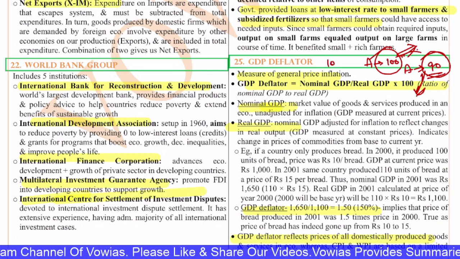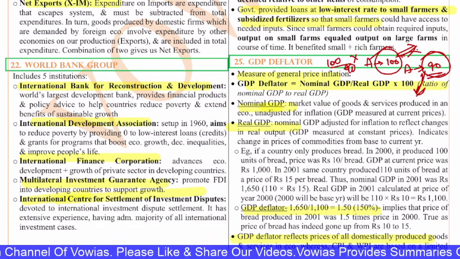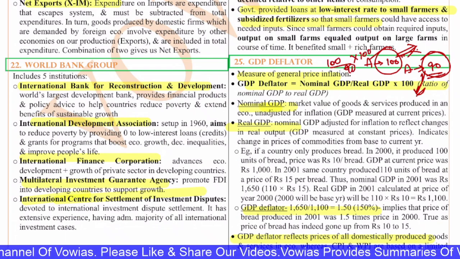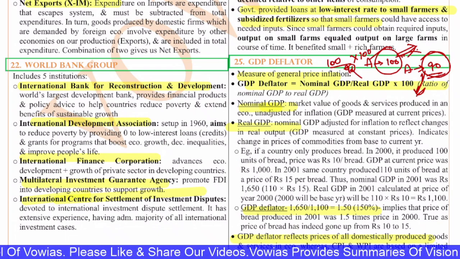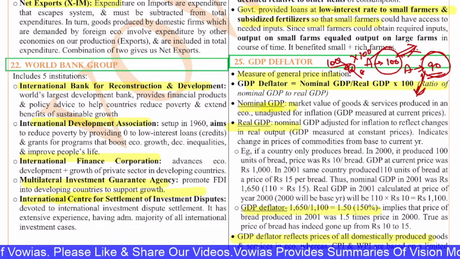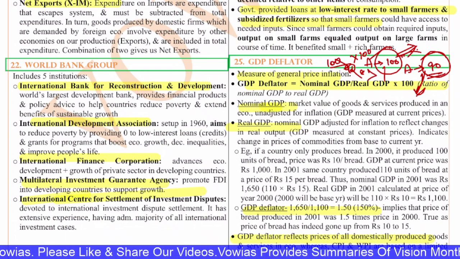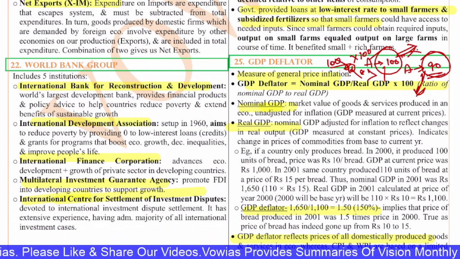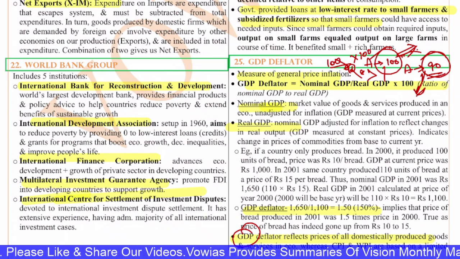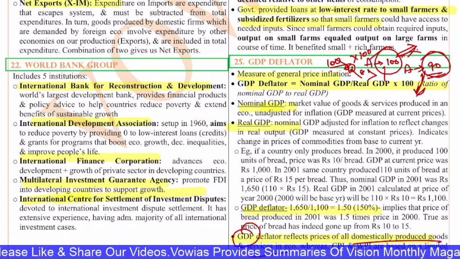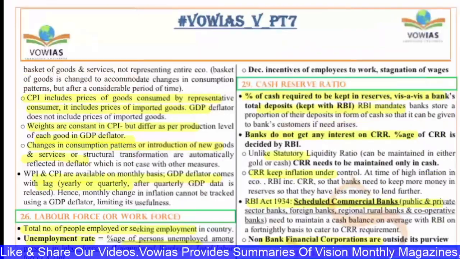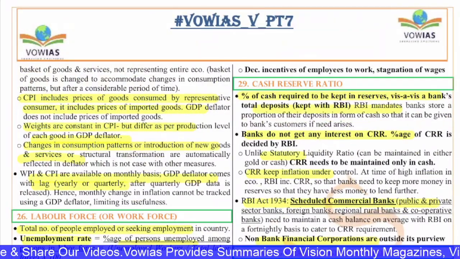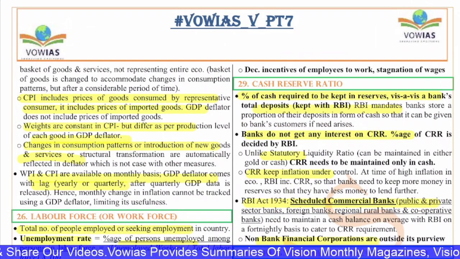So this 100 by 90 into 100 will give us the real idea about inflation, because the ratio will be more than 1. That means there is an increase in the price of the goods. The GDP deflator reflects the prices of all domestically produced goods and services in an economy, whereas CPI and WPI are based on limited baskets of goods and services and they don't represent the entire economy.